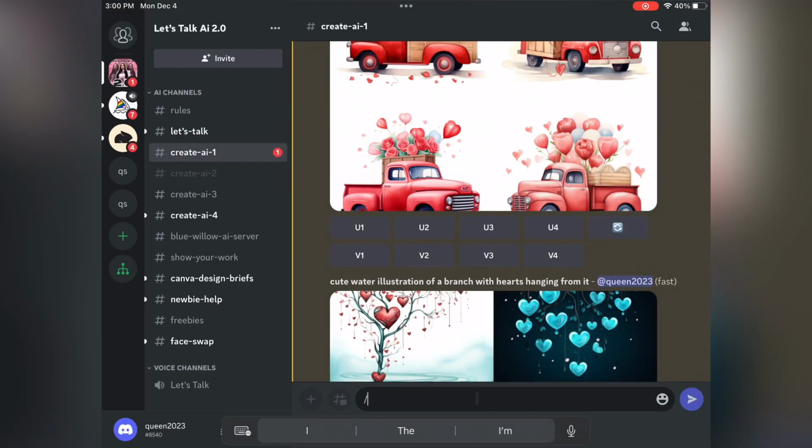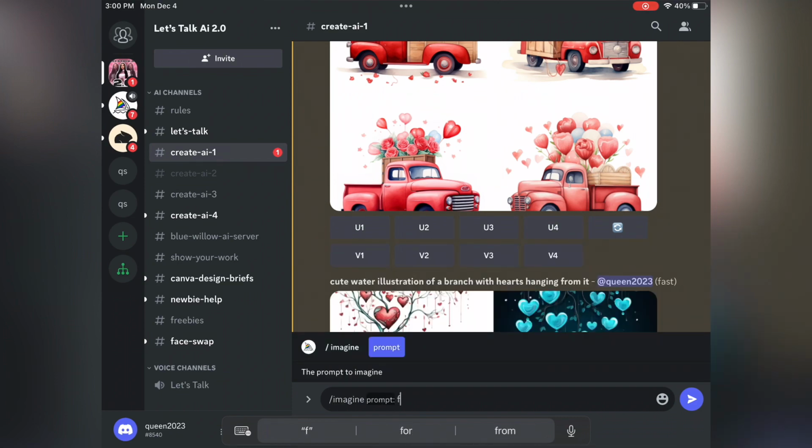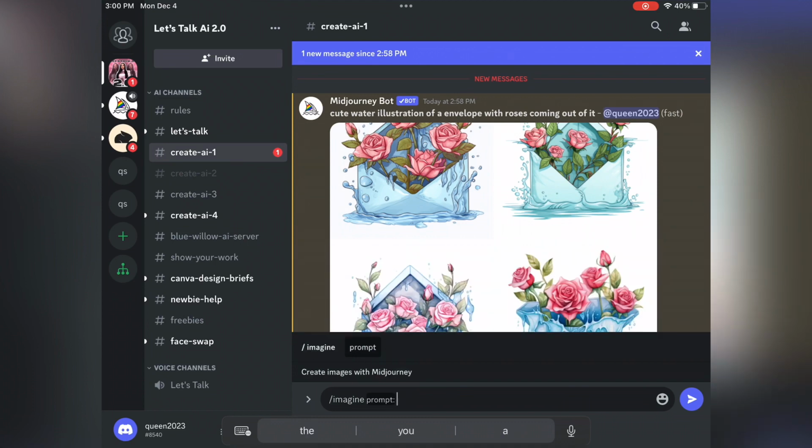So toggling between the two, I'm getting a feel for what I like and what I don't like. For example, this one right here is cool, but it just wasn't the look I was going for. So I had to redo the prompt, and I said watercolor illustration of, in a cream envelope. You have to be so specific with the look you're trying to go for. I don't think I got exactly what I wanted, but you just work with what you got.